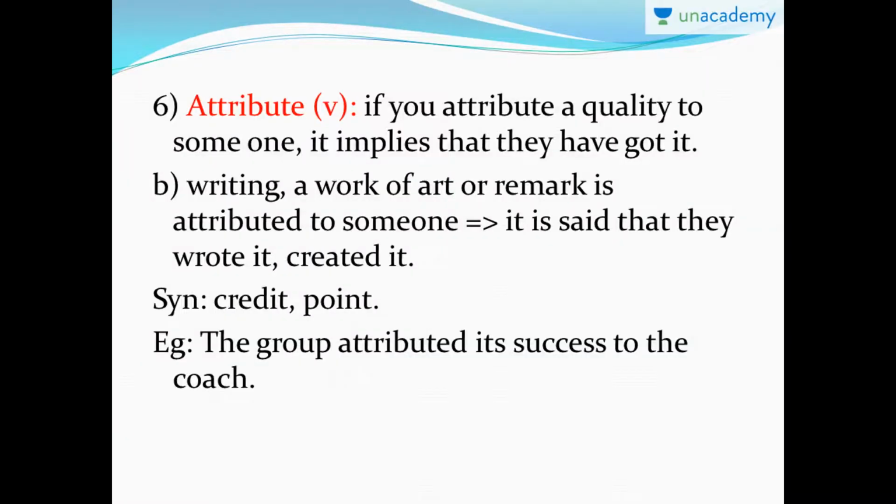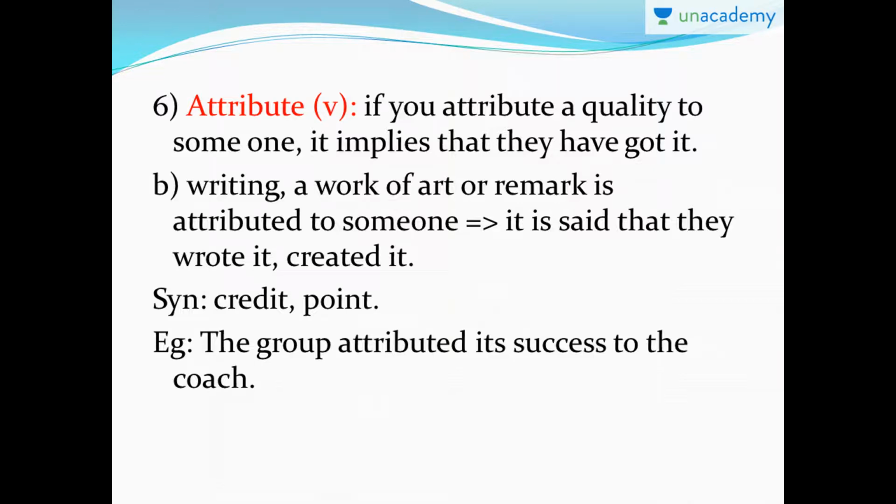The next word is attribute. Attribute is a verb. That means if you attribute a quality to someone, you imply that they have got it. For example, I attribute loyalty to a dog. That means the dog is loyal. So I am crediting, or appreciating, or telling that the dog is loyal.